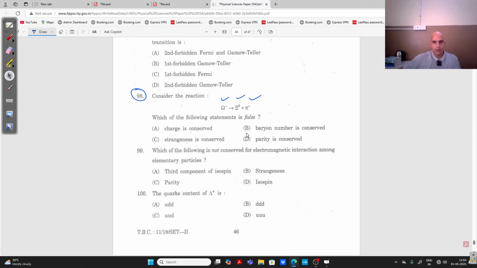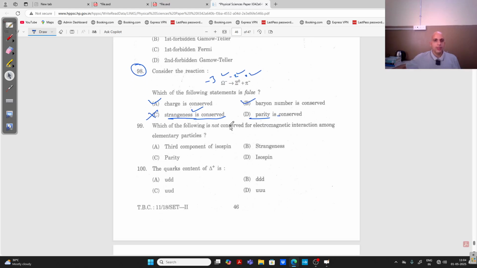Charge is conserved. Look at the reaction, yes, it is conserved. Baryon number is conserved, +1. Strangeness is conserved? -3, -2, 0, not conserved. Parity is conserved, right? So the correct answer is this. This statement is false. Strangeness is not conserved, right?